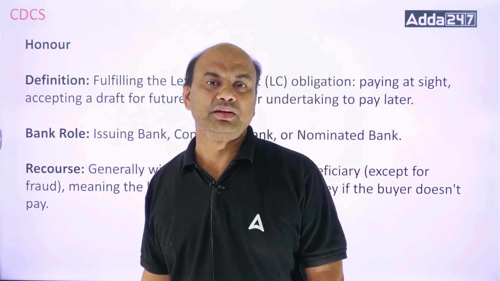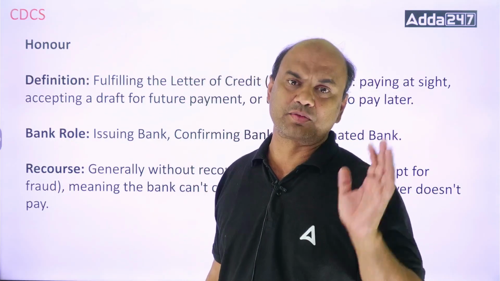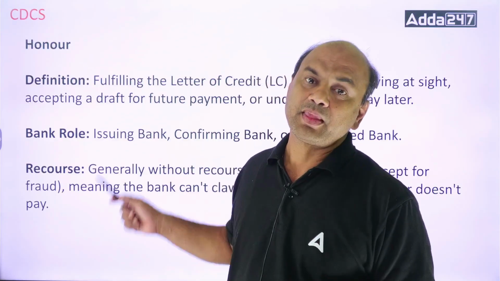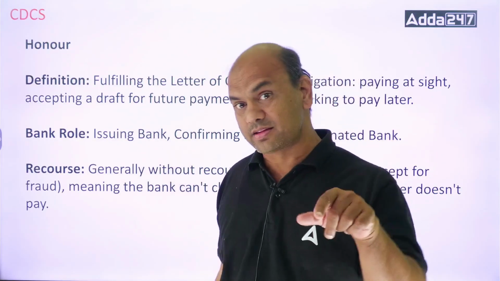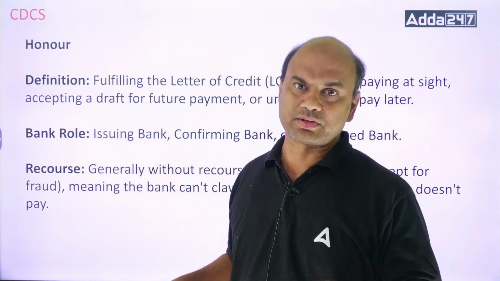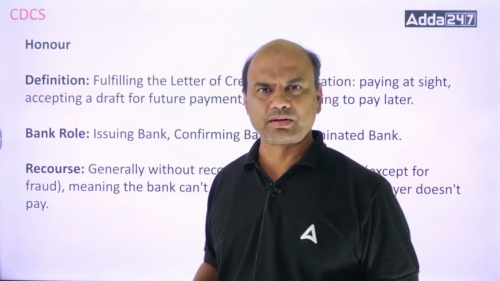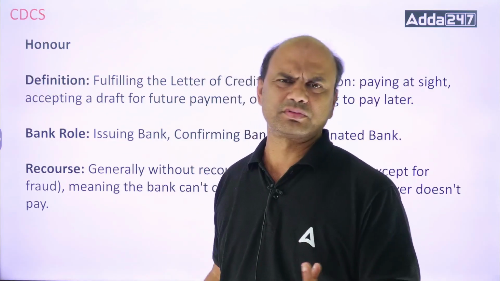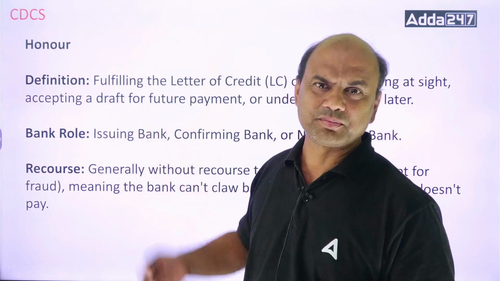Whenever we accept the draft for a future date, it's usance. So accepting the draft and then paying it on the due date. Suppose I accept, and I'll pay you after 10th of December. I'll accept that draft and then I'll pay you. So it's an honor.